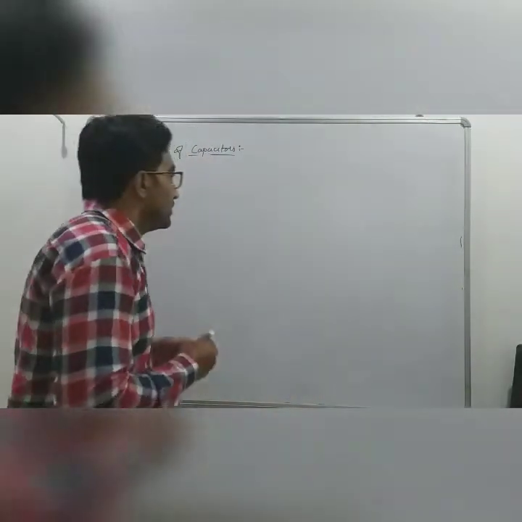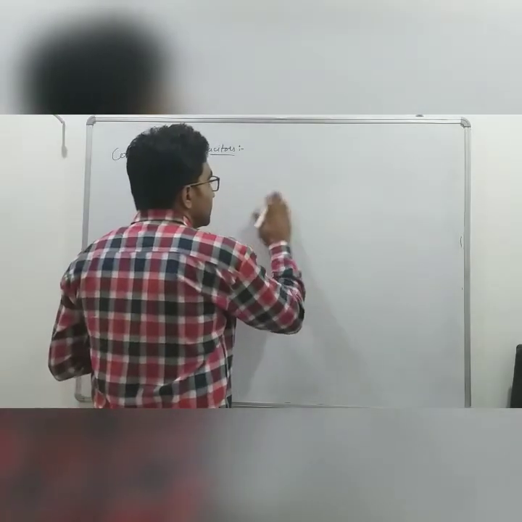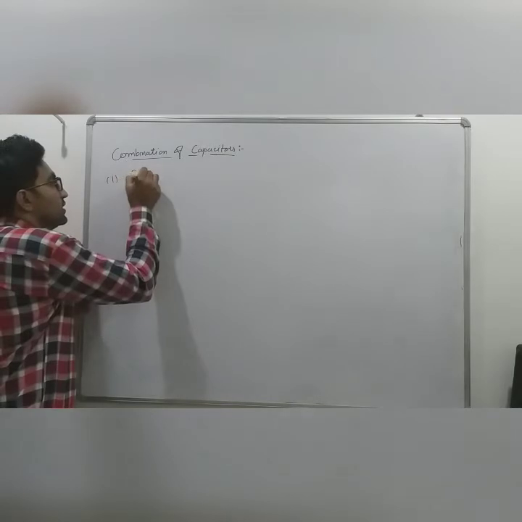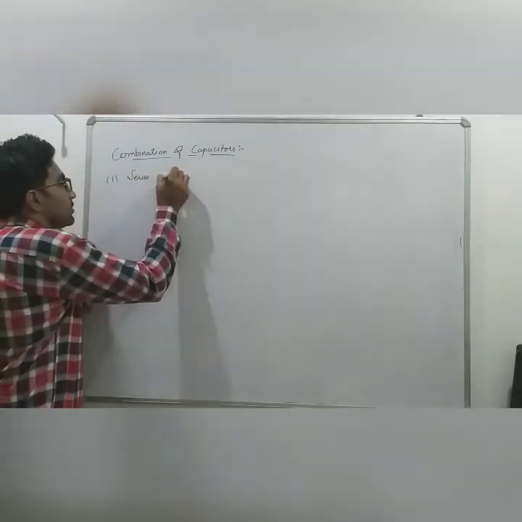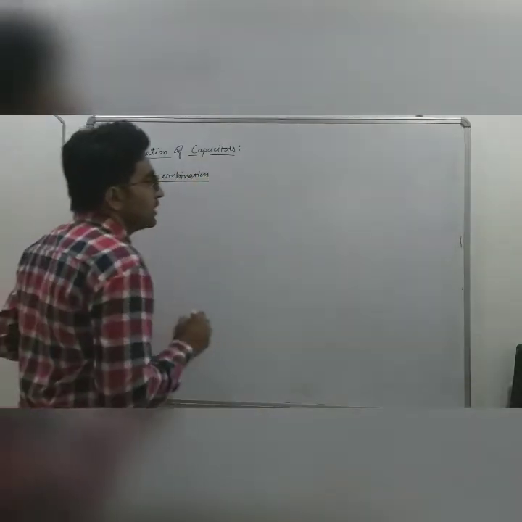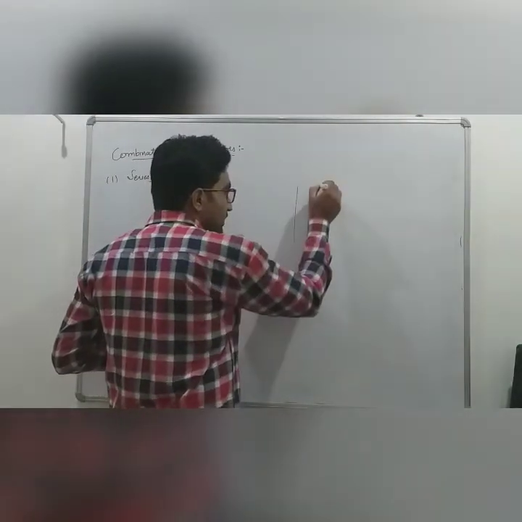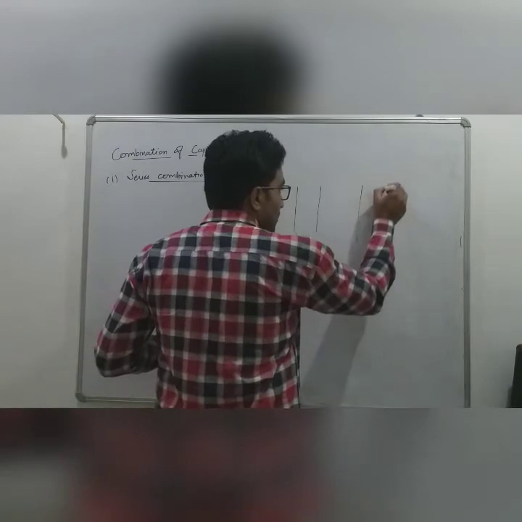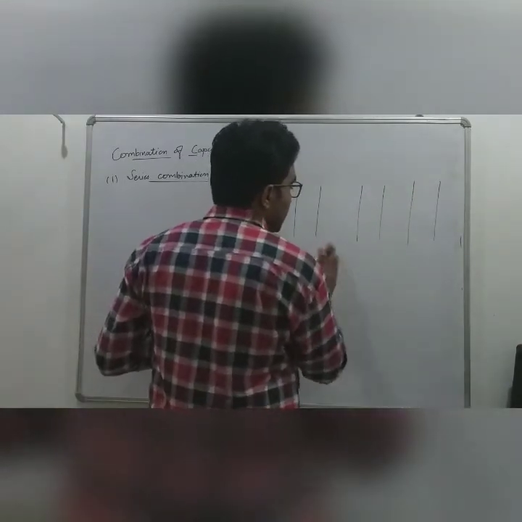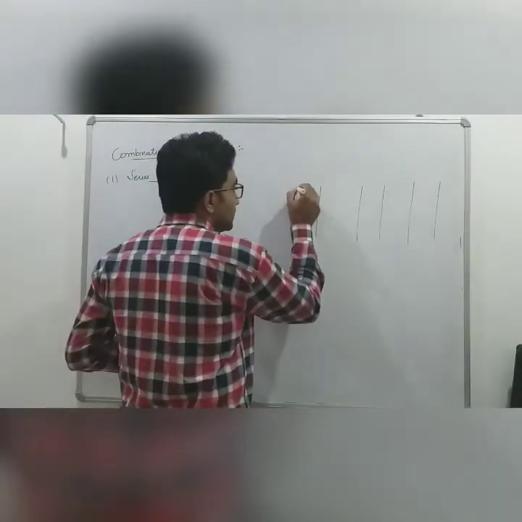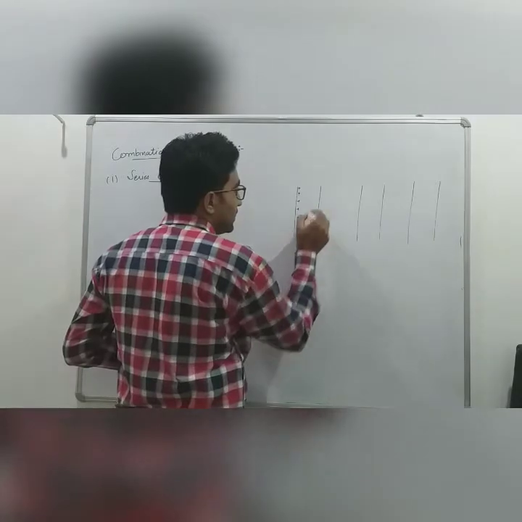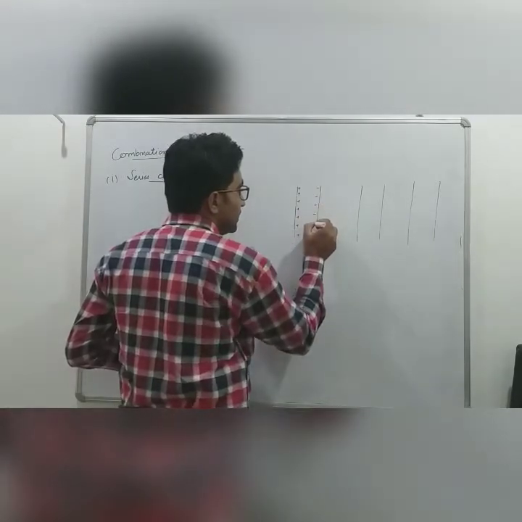Here we are taking a combination. First we are discussing the series combination. Suppose we have three parallel plate capacitors, 1, 2 and 3. Suppose this is the positively charged plate and this is the negatively charged plate.